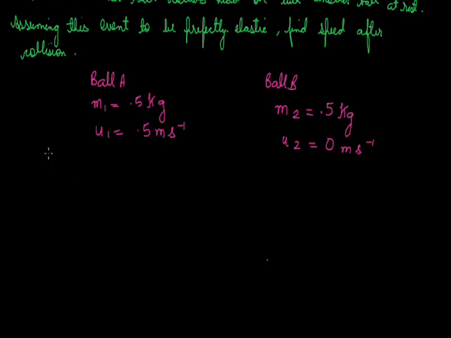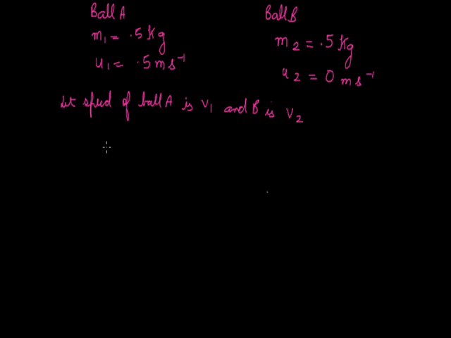Now let us consider the speed of the balls after collision. Let the speed of ball A be v1 and of ball B be v2. These are the final velocities of ball A and ball B after collision.